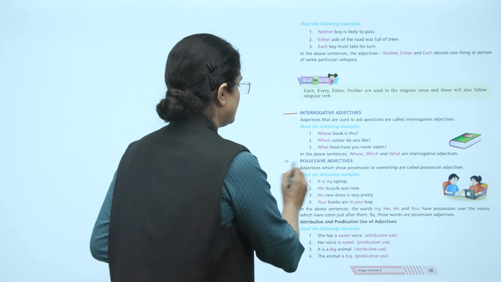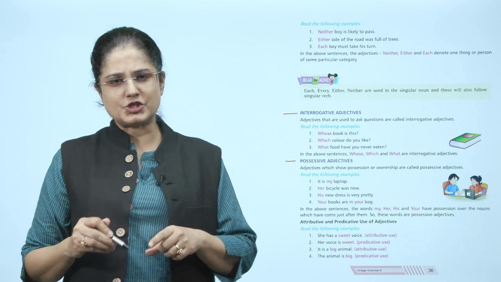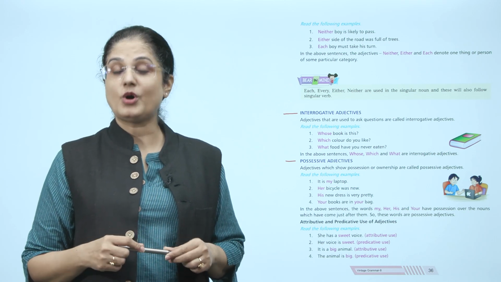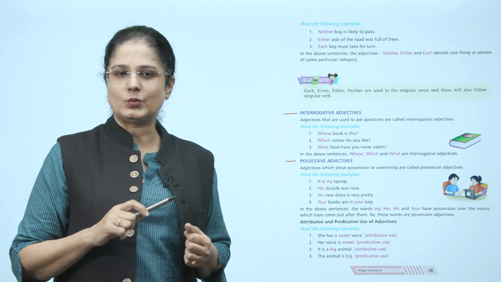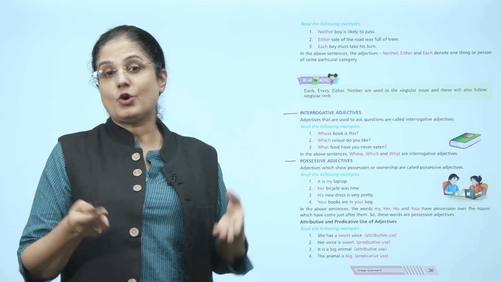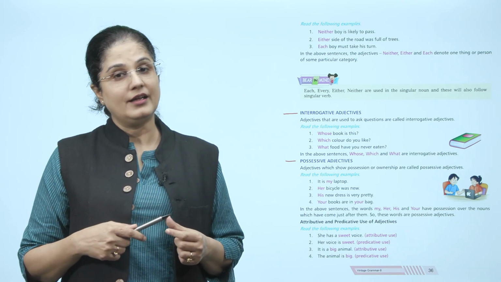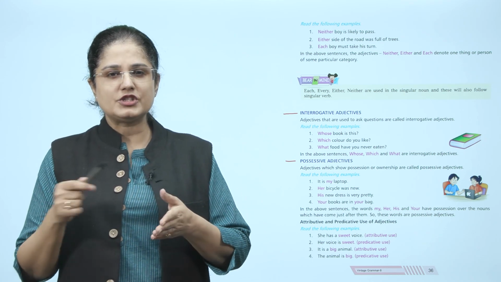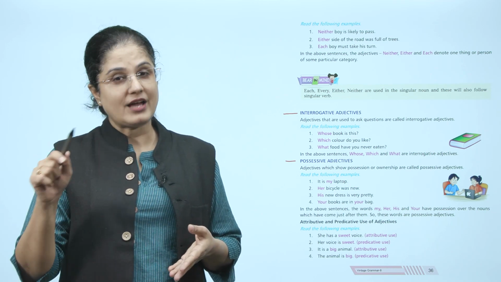Now, what are possessive adjectives? Adjectives which show possession or ownership are called possessive adjectives. For example, it is my laptop. Her bicycle was new. His new dress is very pretty. Your books are in your bag. Now, in these sentences, the words my, her, his and your show possession over the nouns which come just after them. So, these words are possessive adjectives.